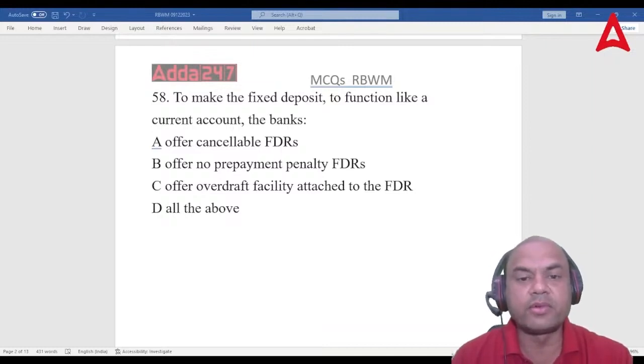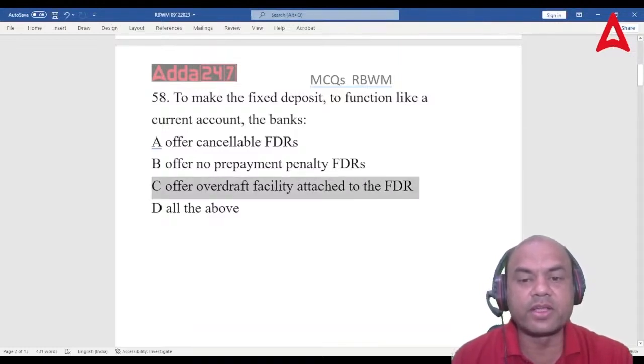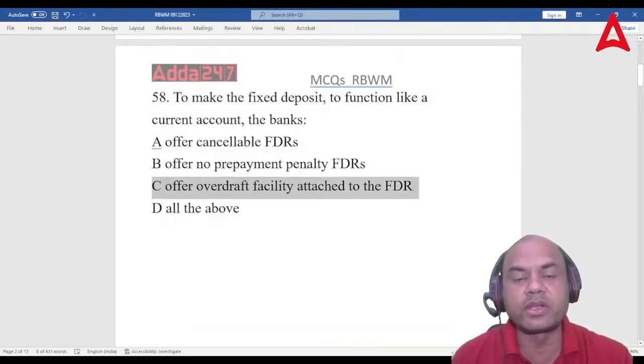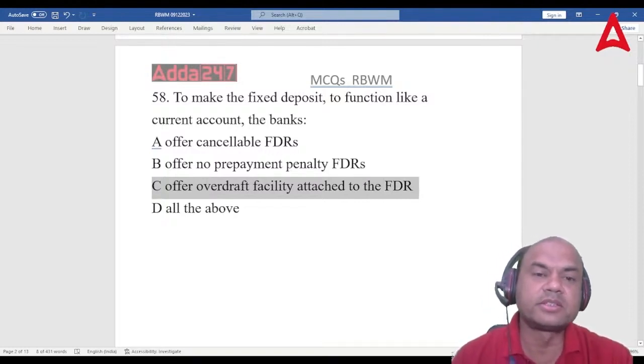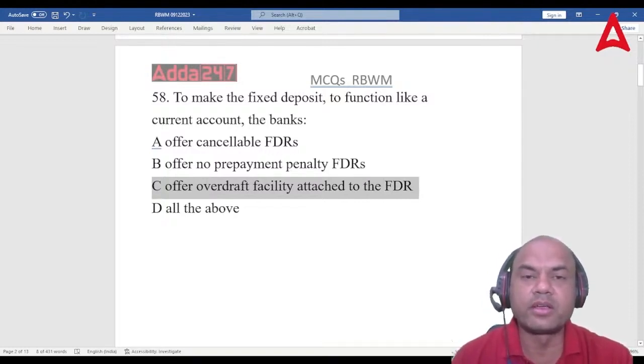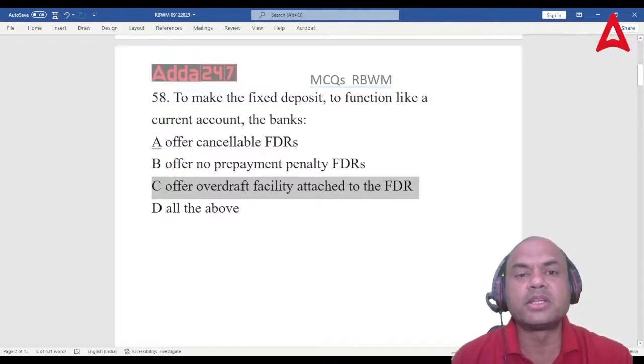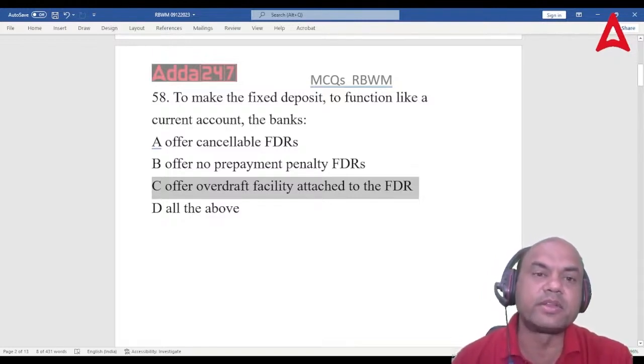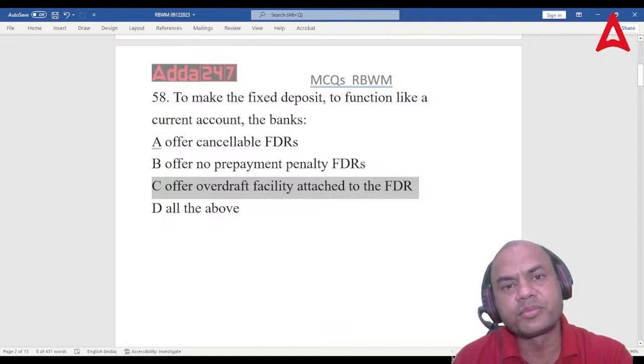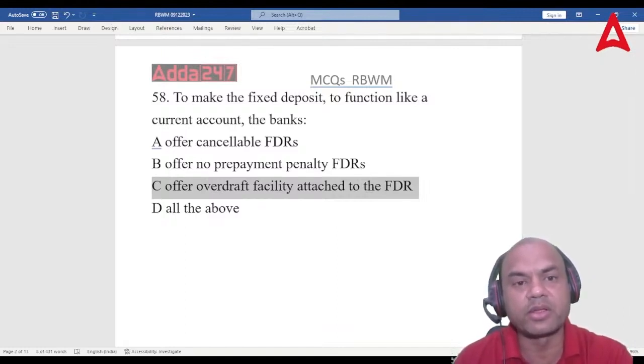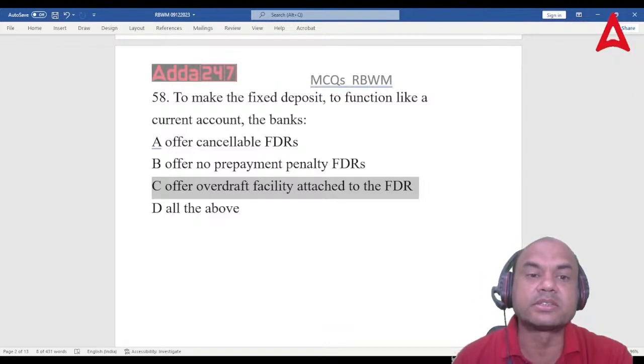How can an FD function like the current account? The answer is to offer overdraft facility on the FDR. What is an OD? FDOD, what is that? A typical amount, generally 80 to 90%, is given on that FD as an OD. We open a separate OD account and then give it, and that customer makes the transactions on that.